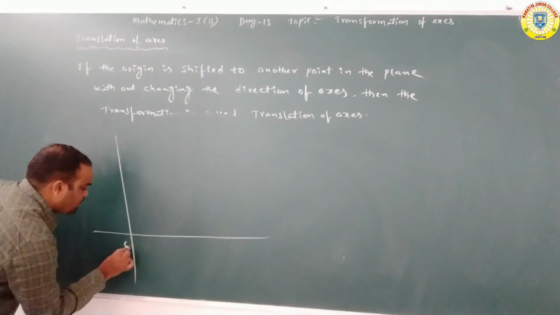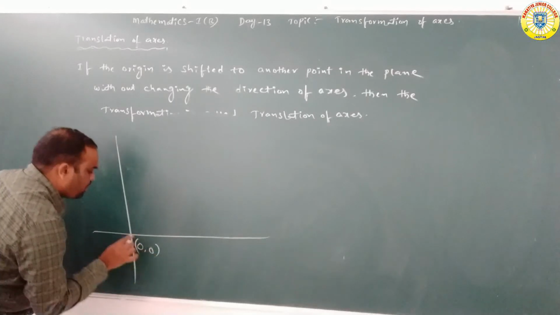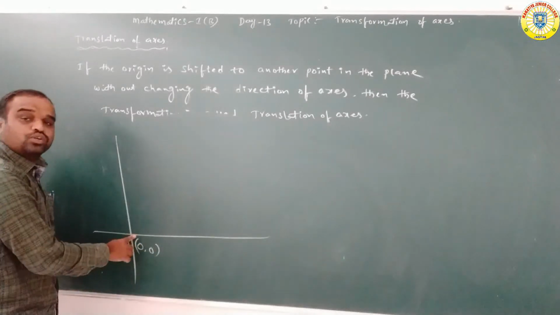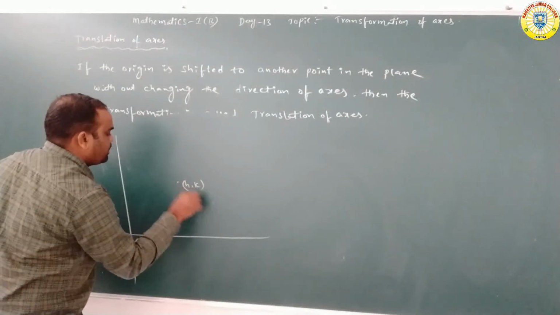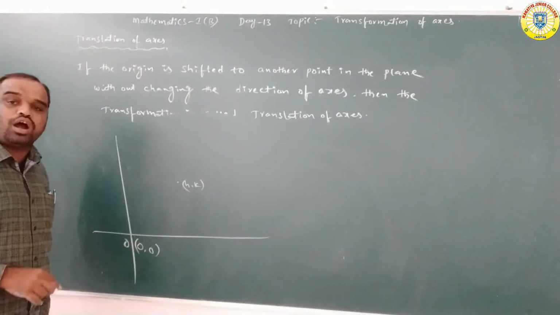This is the coordinate system with origin 0, 0. The origin is shifted to another point. Here we are shifting to which place, sir? h comma k. This h comma k is the new origin.